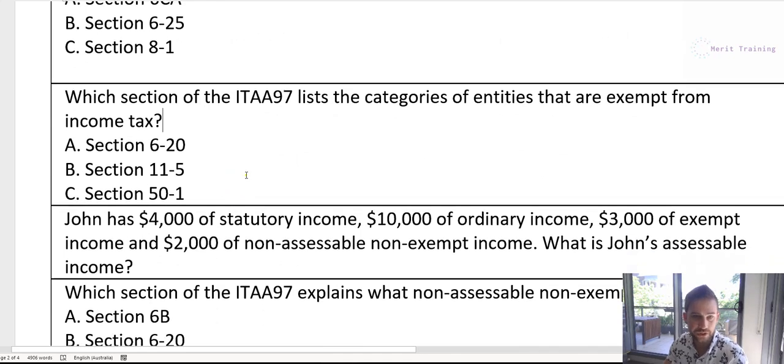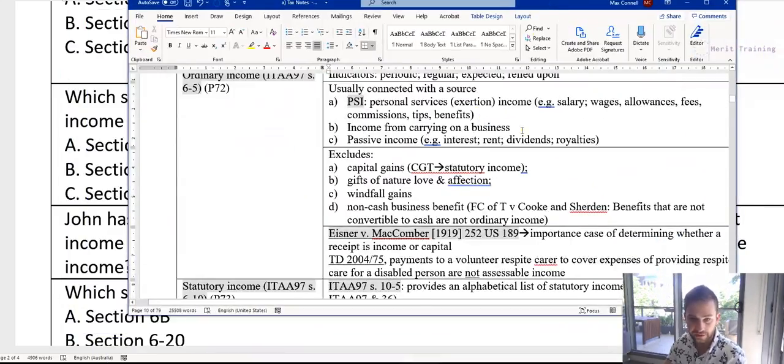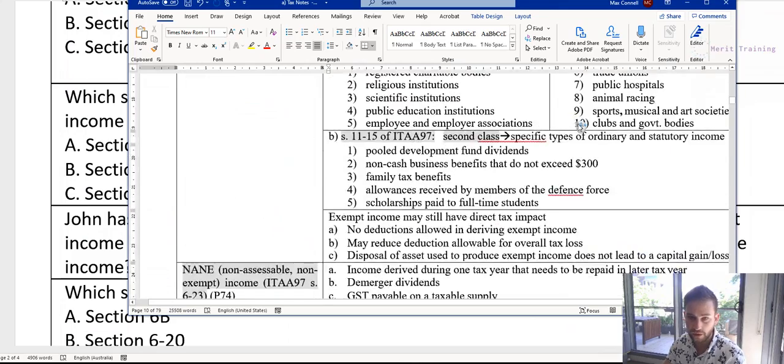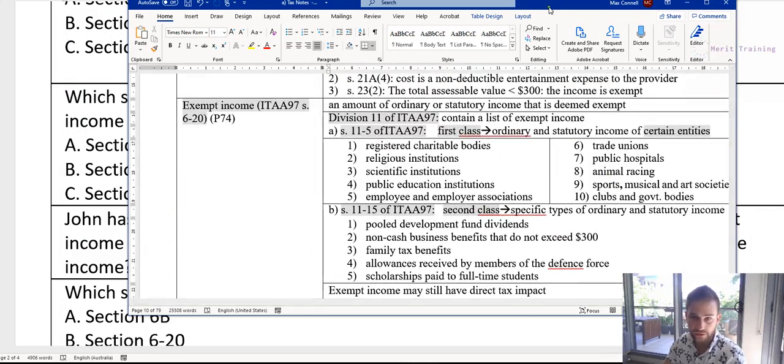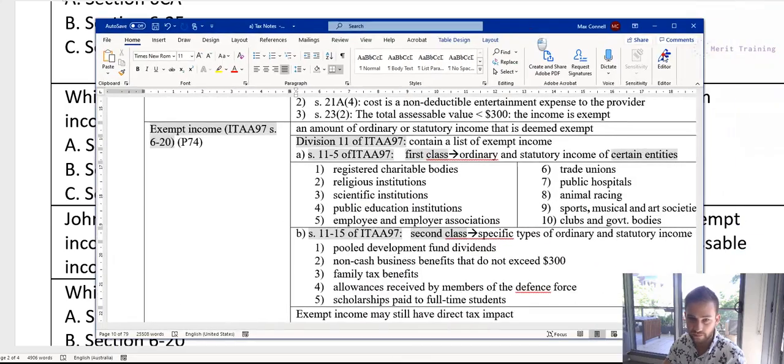Okay, so next question is, which section of the Income Tax Act lists the categories of entities that are exempt from income tax? So let's bring up our notes again. So we want to know the entities that are exempt, and if you remember, we cover that over here, which is section 11-5, so the answer is B, right there.